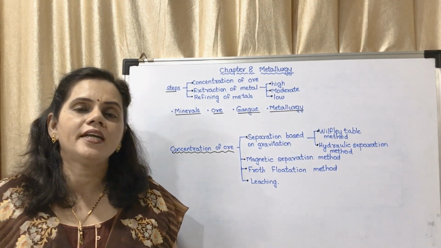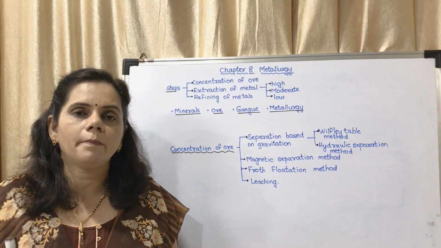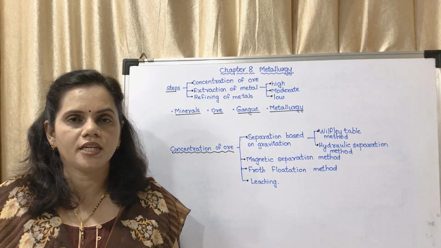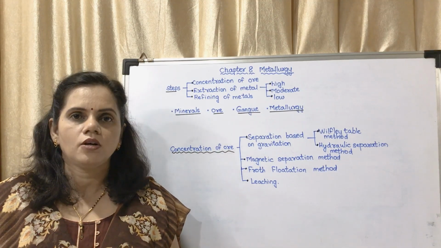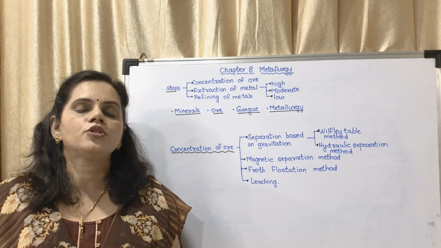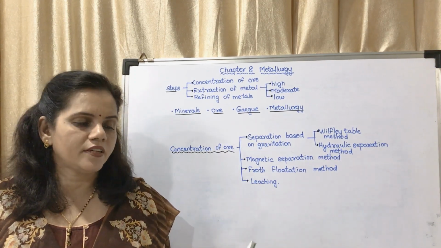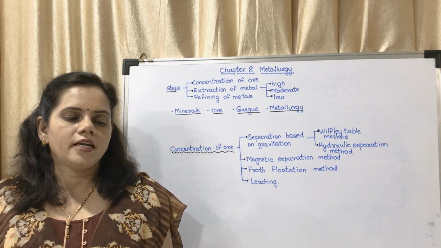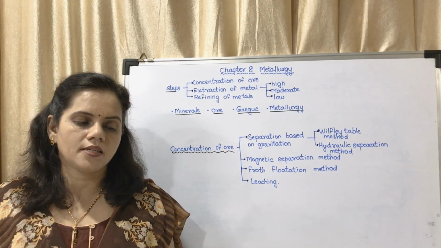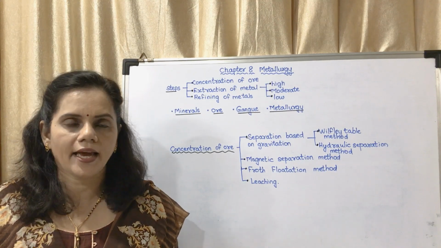Now, the impurities which we don't need: while we are mining a substance, we get the substance along with the impurities. You have to remove the impurities. Impurities means other compounds which we don't need. Those impurities are called gangue. We will see the definition. Ores contain many types of impurities such as soil, sand, rocky substances along with the metal compounds. These impurities are called gangue.